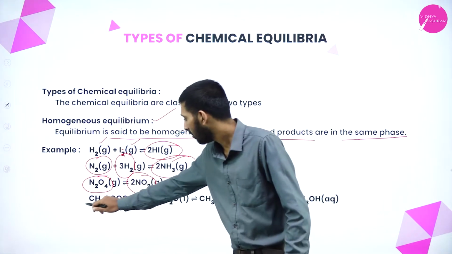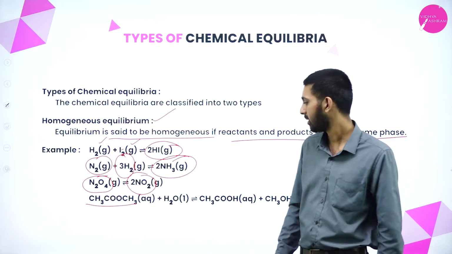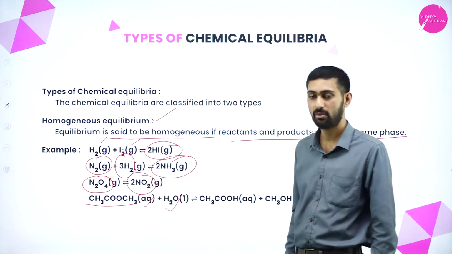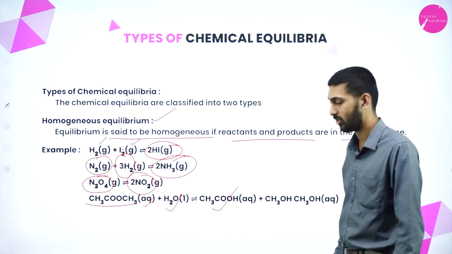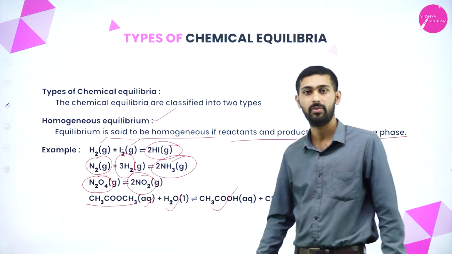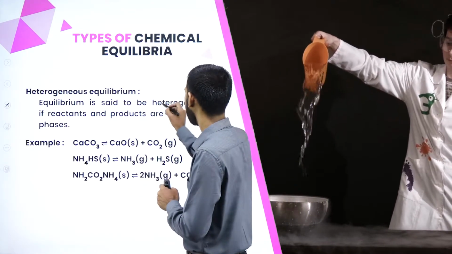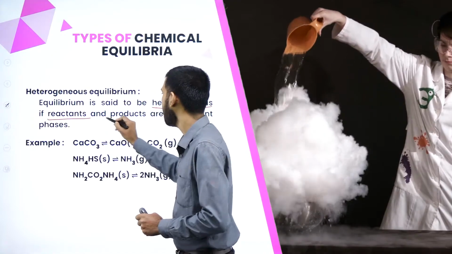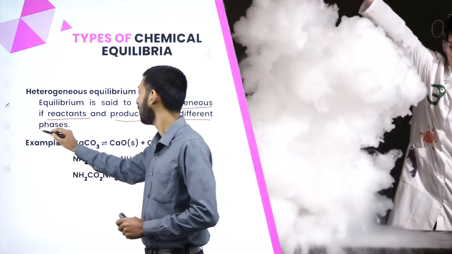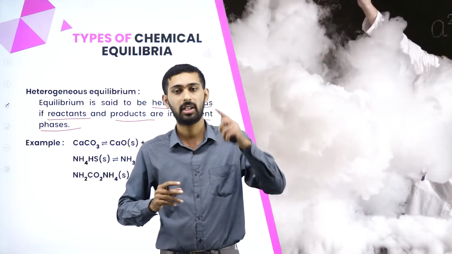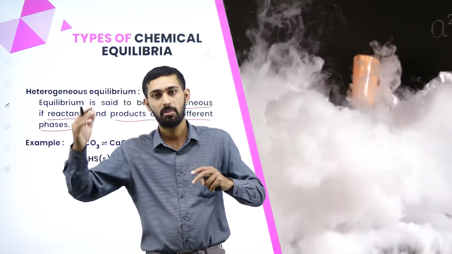Now let us see methyl acetate. Methyl acetate is in the aqueous form. Water is also in the aqueous form. You will get acetic acid and alcohol. Heterogeneous equilibria. Heterogeneous means reactants and products are in different phases. If you have taken two reactants, or if you have taken only one reactant, and you will get the products.